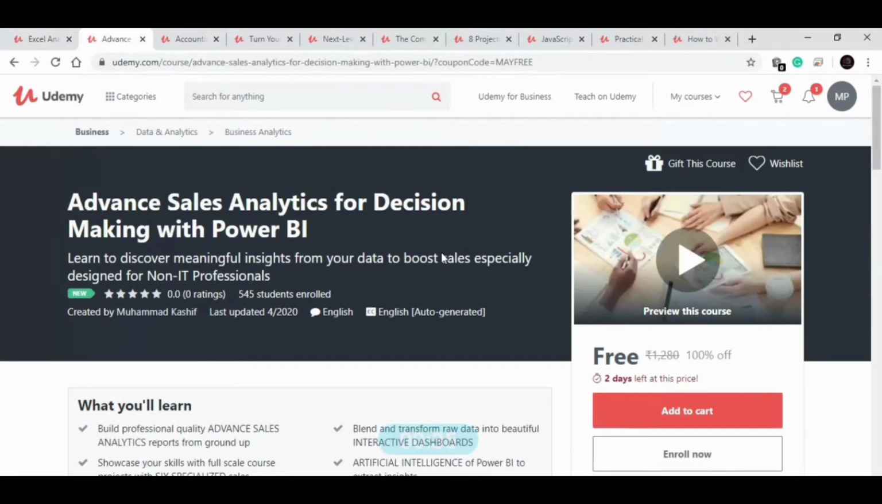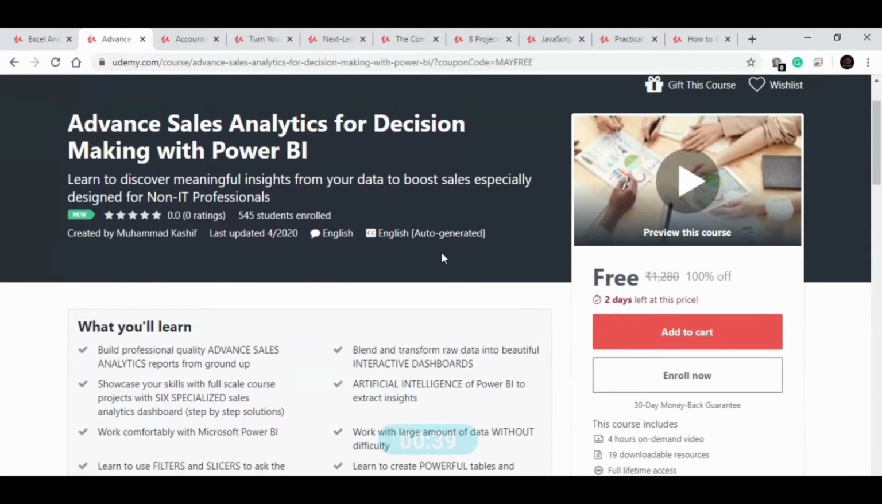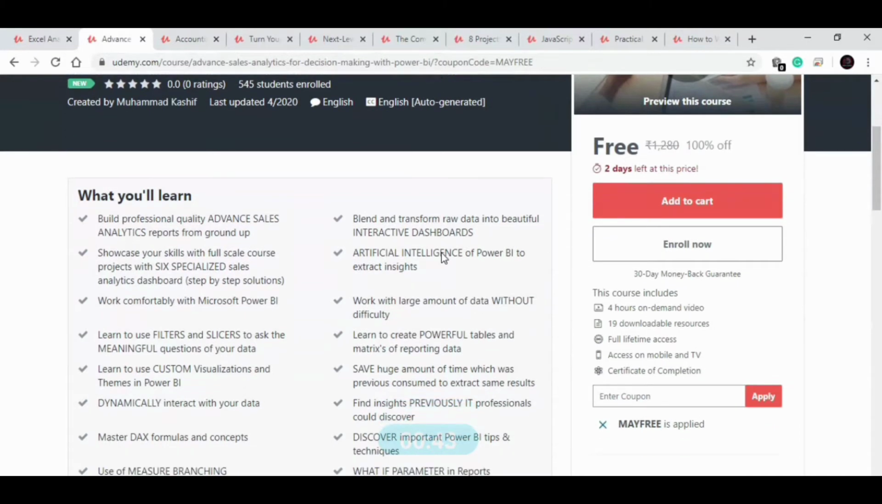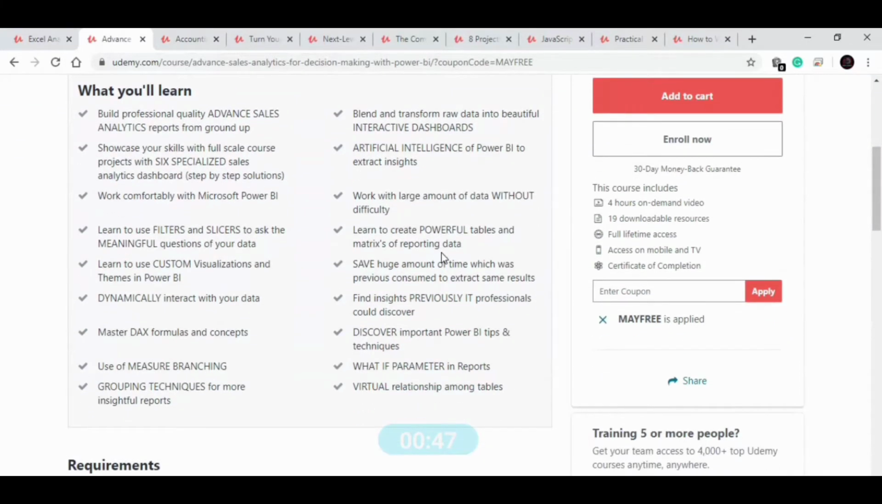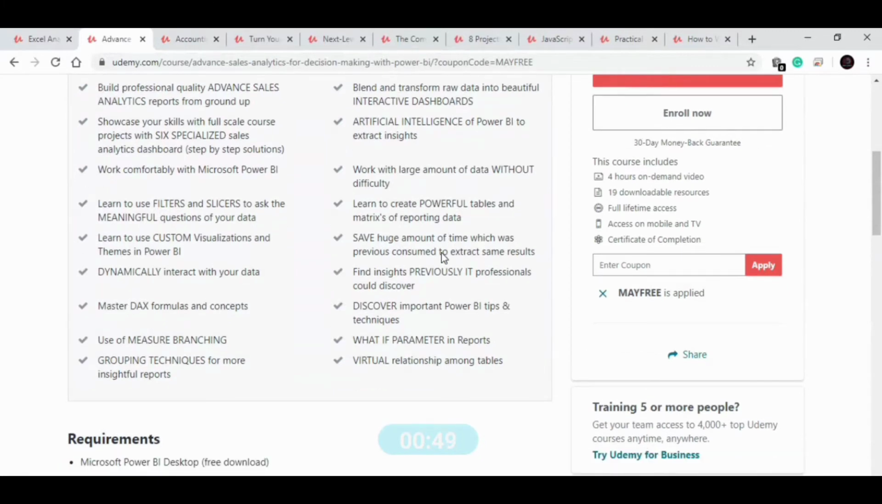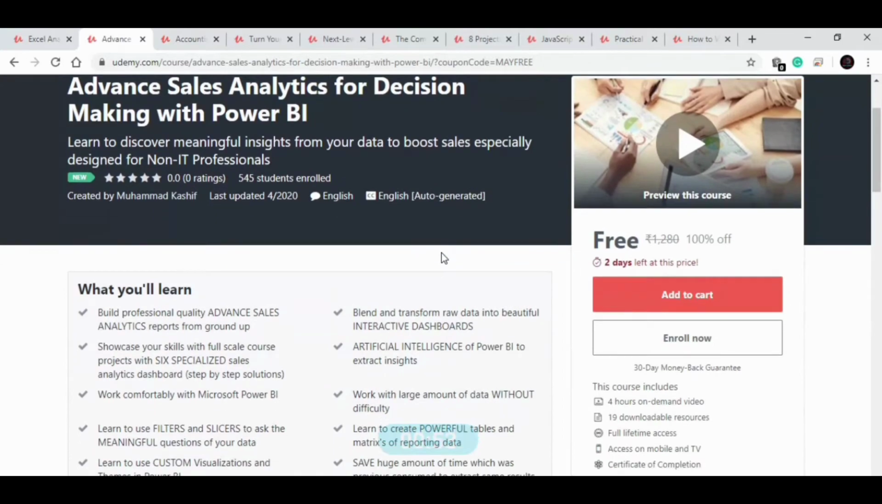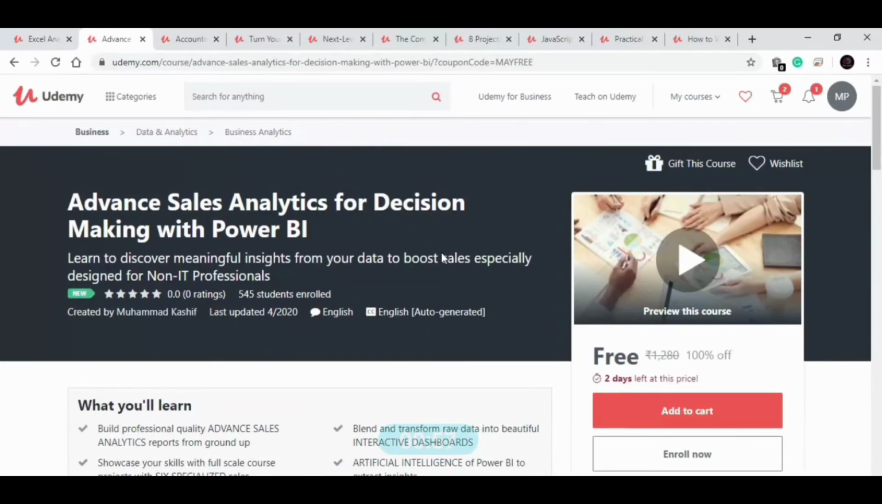Our next course is on advanced sale analysis. In this course, you will learn how you can do decision making with the help of Power BI. You will learn how you can create advanced sale reports, how you can create virtual relationships, how you can measure branching, etc. So this is a good 4-hour course available for free for 2 days, and it comprises of 44 lectures, and after that you will also get the certificate. So now let's move to our next course.